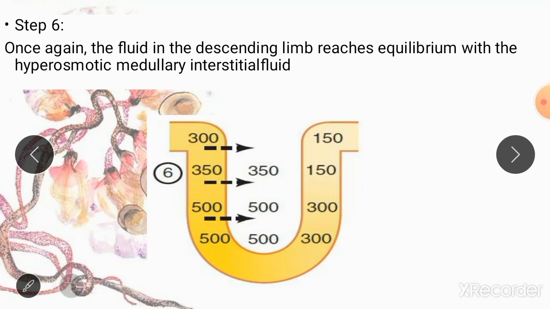So can you see a pattern over here? The pattern is that when the fluid enters the nephron, your thick ascending limb creates a gradient in the renal medulla by pumping solutes from the nephron into the renal interstitium, and your thin descending limb loses water and copies the osmolarity of the interstitium and becomes equal to the medullary interstitium in its osmolarity.